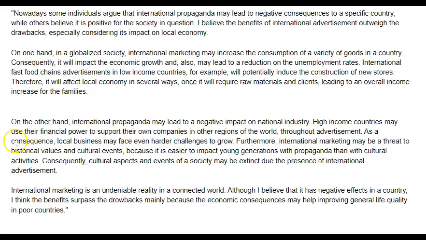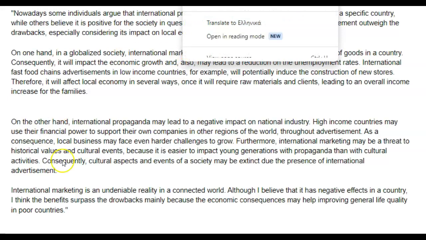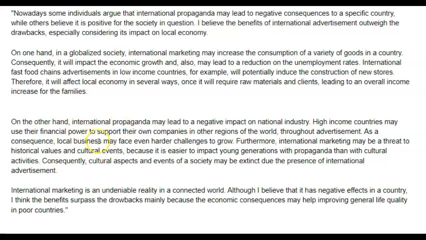Instead, you want to talk about what you don't support first. Okay, like, oh, hey, companies don't grow, and this foreign interference may be a problem for cultural values, etc. And then you want to say, although that might be true, look at all the wonderful things that international marketing does create and does provide. Okay, so that's how you want to do this. You want to put this paragraph that you don't support first and then this one.